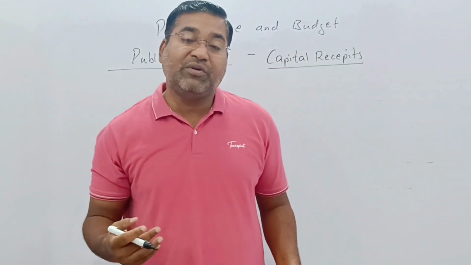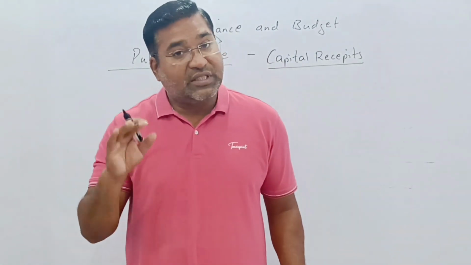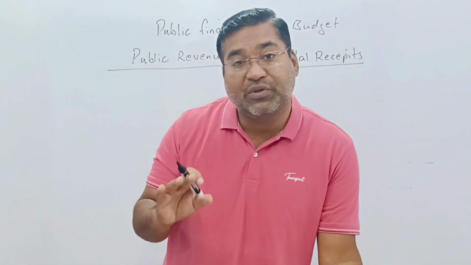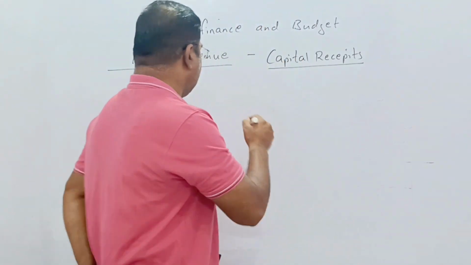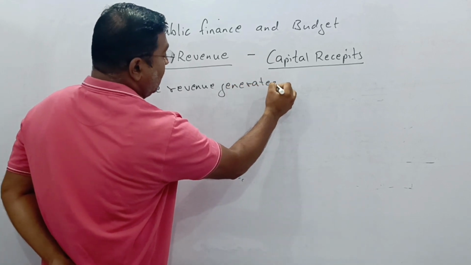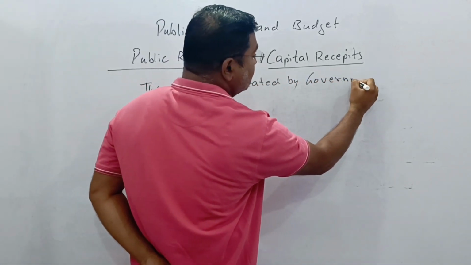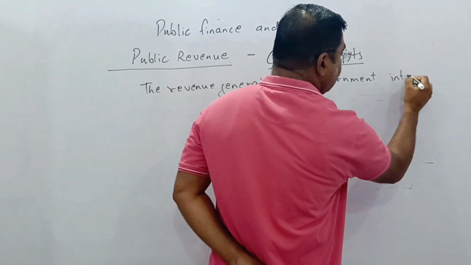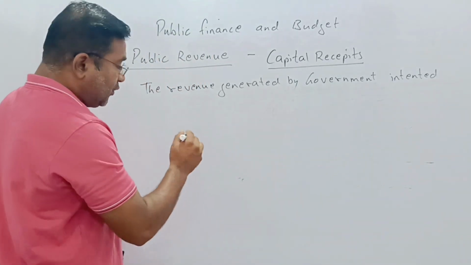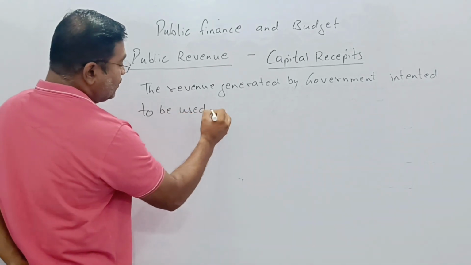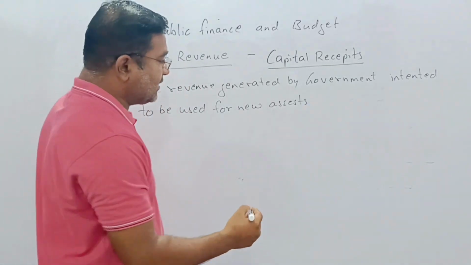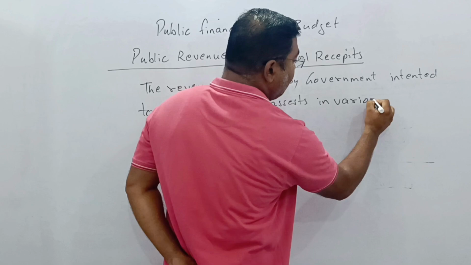So here, capital receipt is the revenue generated by the government, which is intended to be used to create new assets in various fields.